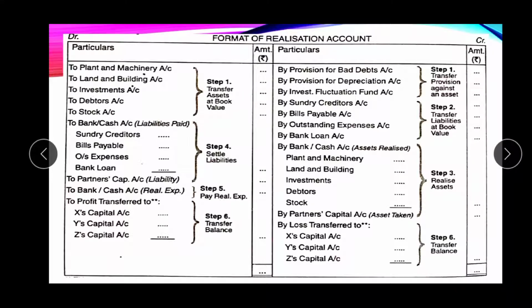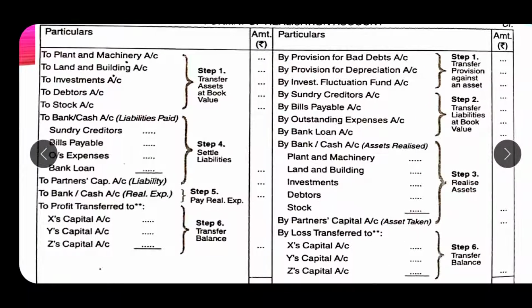So here we are going to discuss the format of the realization account, and the first step of the realization account is to transfer all the assets. All the assets means except cash and fictitious assets. On the debit side of the realization account, here we will write plant and machinery from the balance sheet, land and building, investment, debtors and stock. So here the book value should be written. These should be transferred on the debit side of the realization account.